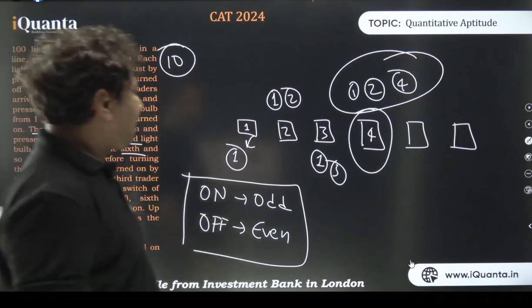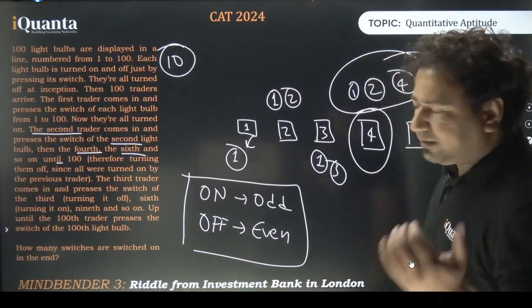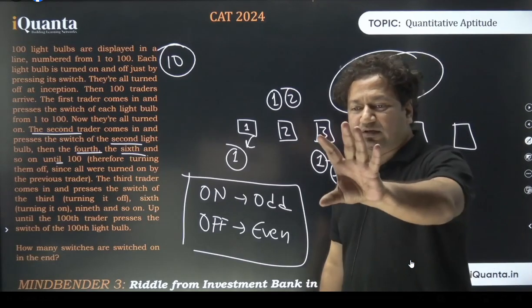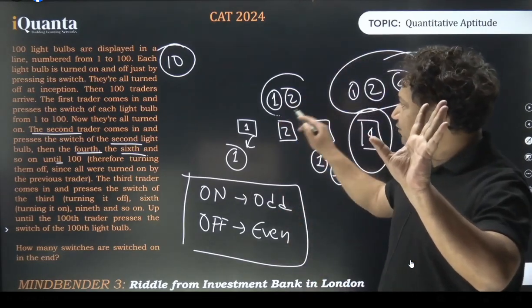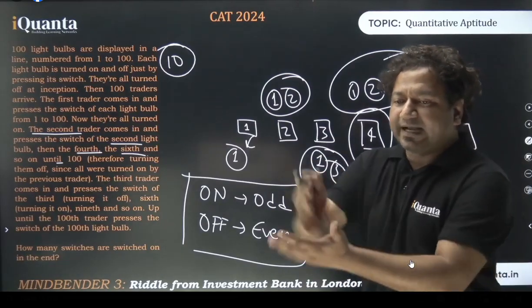Okay, I'll just repeat it once. The first switch will be touched by only the first person, yes or no? Those who could not understand, tell me. Be with me, tell me in the comments. The first switch was touched only by the first person, yes or no? Yes. The second was touched by 2 people, first and second. The third was touched by 2 people, first and third. The fourth was touched by 3 people: first, second, and fourth.